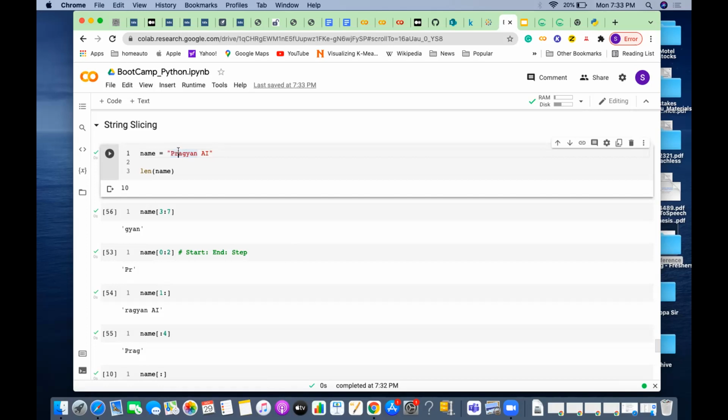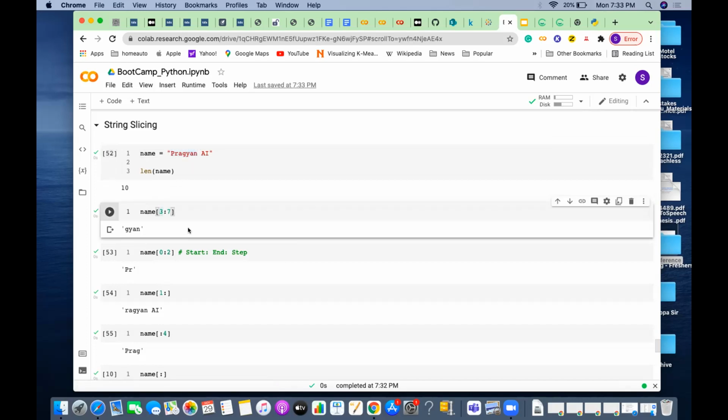1, 2, 3, 4, 5, 6, 7, 8 is a space, correct? So 8 to 10 this way is also fine. Or you can skip it, or the other way is -1 to -2. You already know what -1 is. So -1 to -2 or -3.